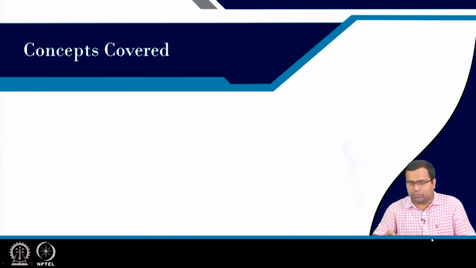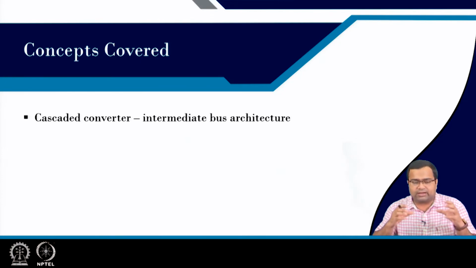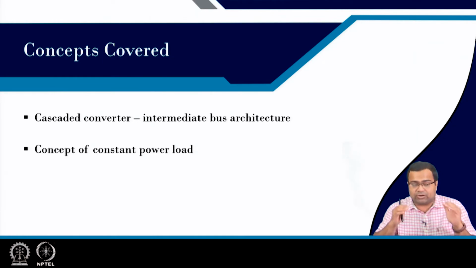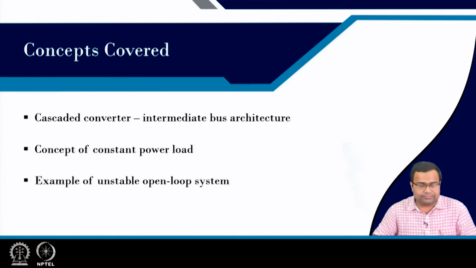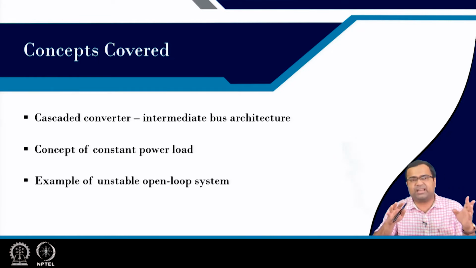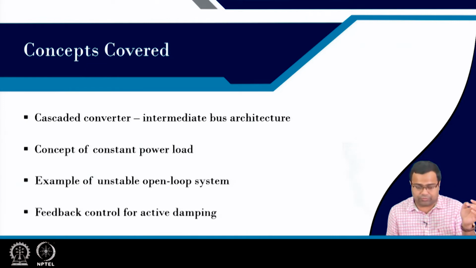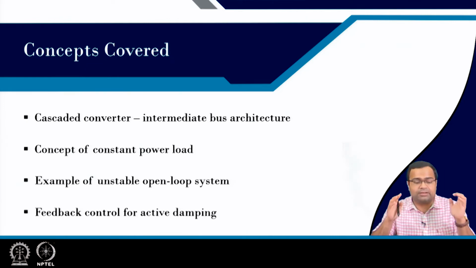In this lecture, I am going to talk about cascaded DC-DC converters, series connected cascaded DC-DC converters, which are sometimes known as intermediate bus architecture. In this context, I also want to introduce the notion of constant power load. Then I also want to give an example of an unstable open loop system. That means an open loop converter can become unstable while driving a constant power load. And then I want to talk about feedback control for active damping in order to stabilize the unstable open loop plant.